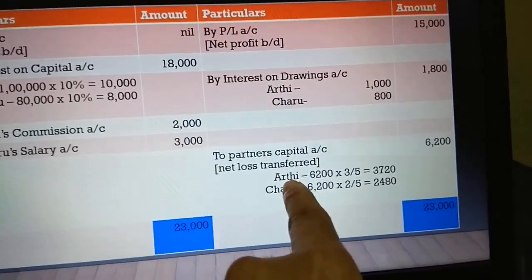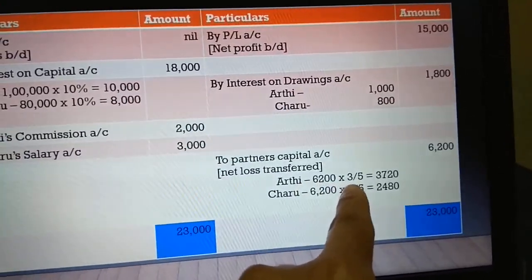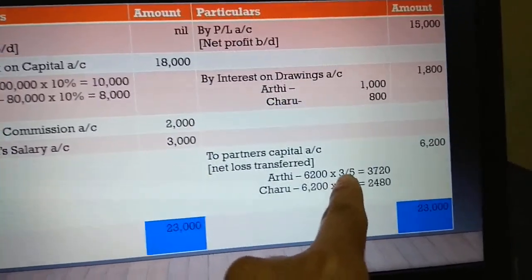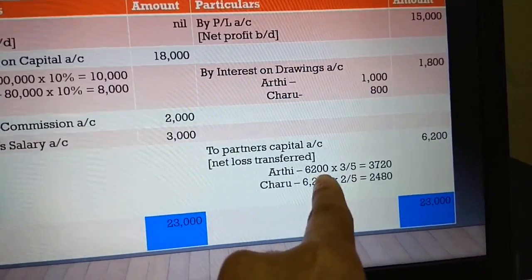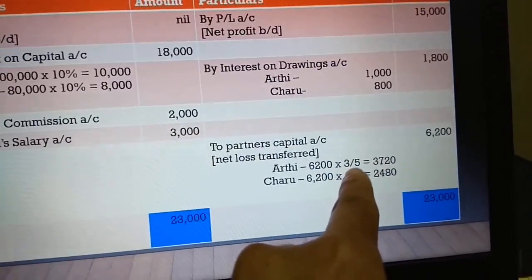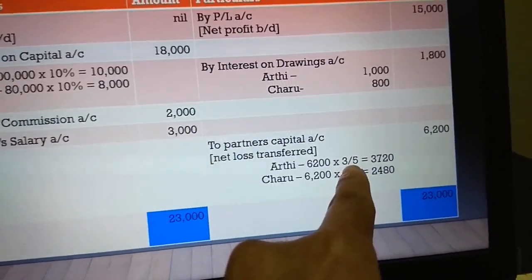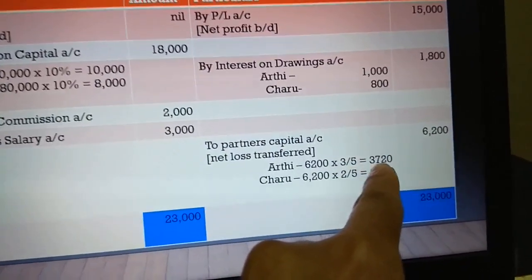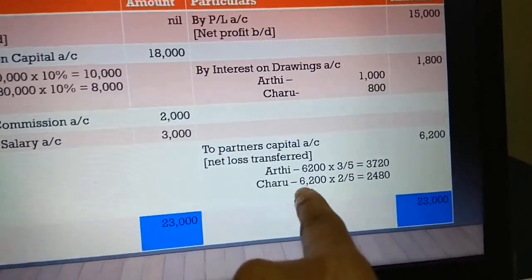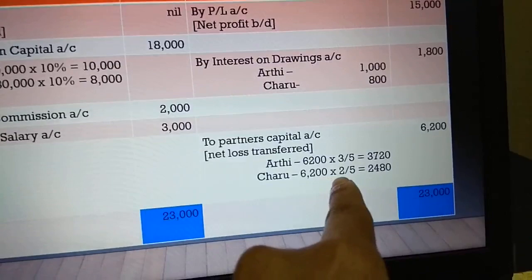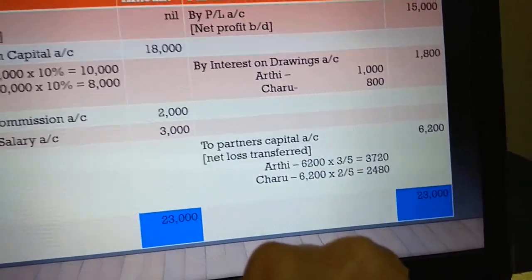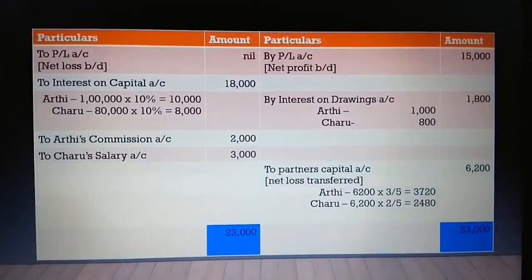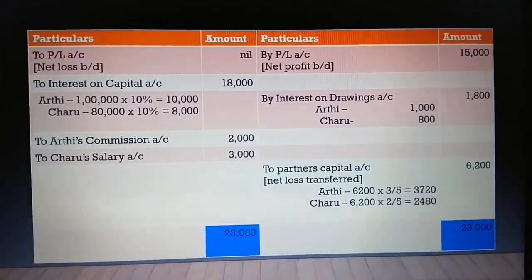So Aarti is, actually she's not getting, she's sharing the loss of 6,200 in the ratio of 3:2, which means 3 by 5, which is 3,720, and Charu, 6,200 into 2 by 5 is equal to 2,480. So this is how the format is going to be when we are going to do it.